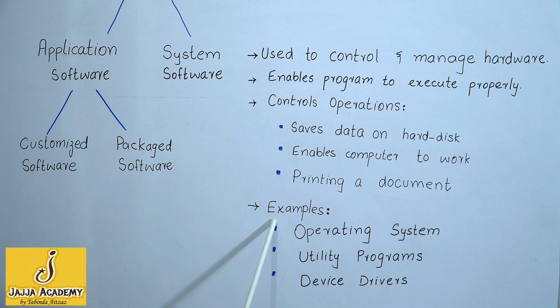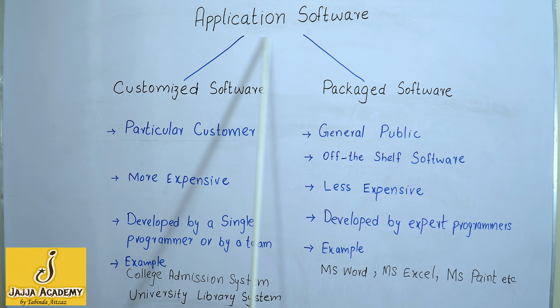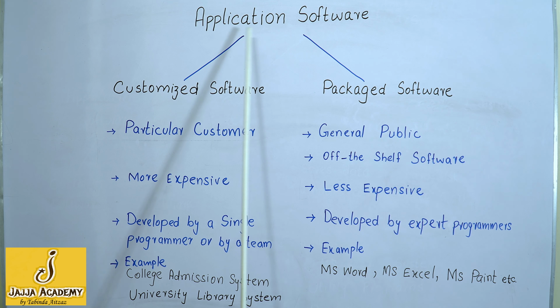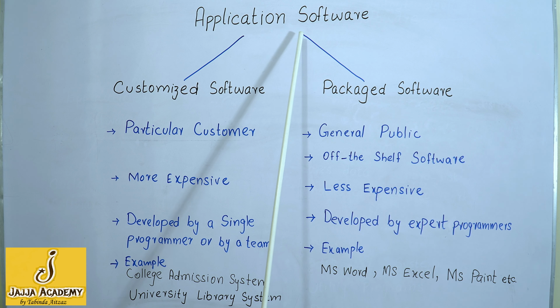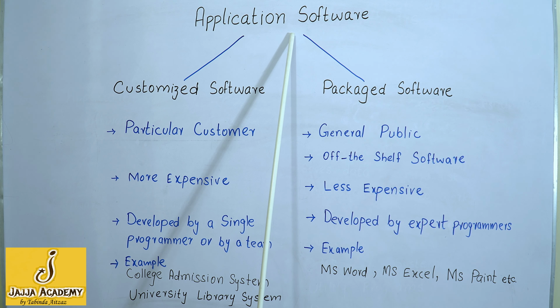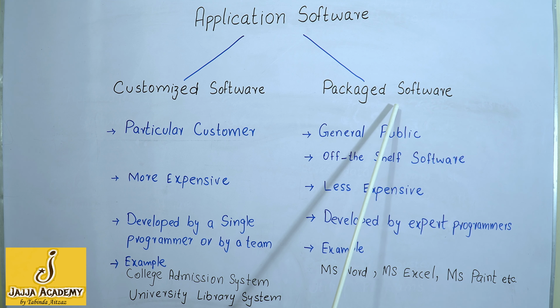These are some examples of system software: operating system, utility programs, and device drivers. All these are examples of system software. Now let us discuss application software. The second type of software is application software, and application software helps the user to perform specific tasks. Application software is also known as application package. Application software has further two types: customized software and packaged software.